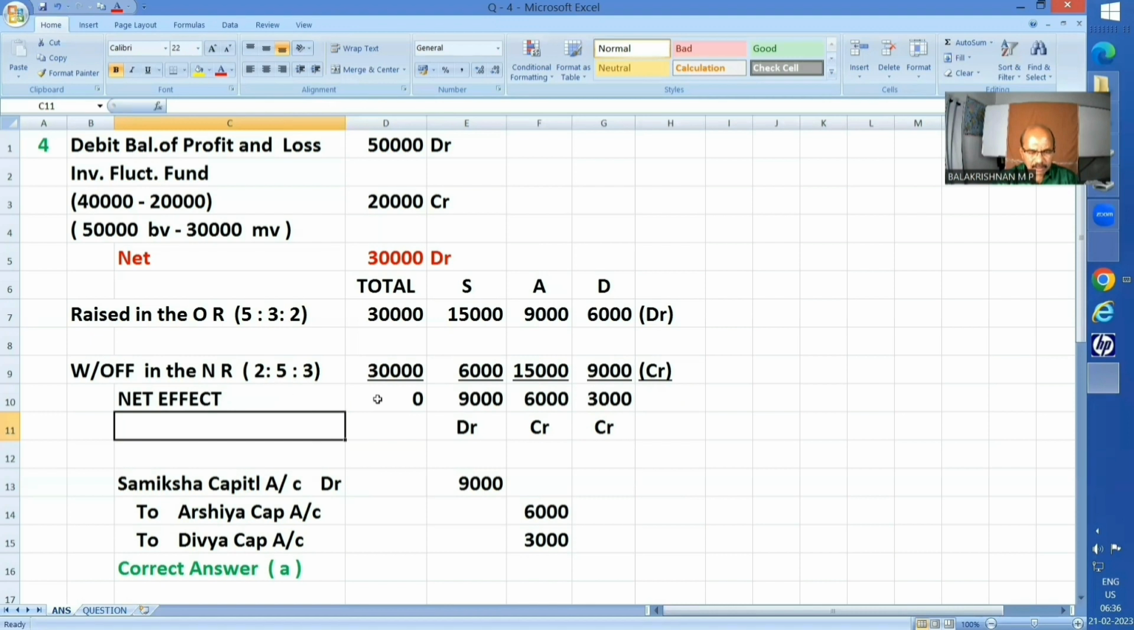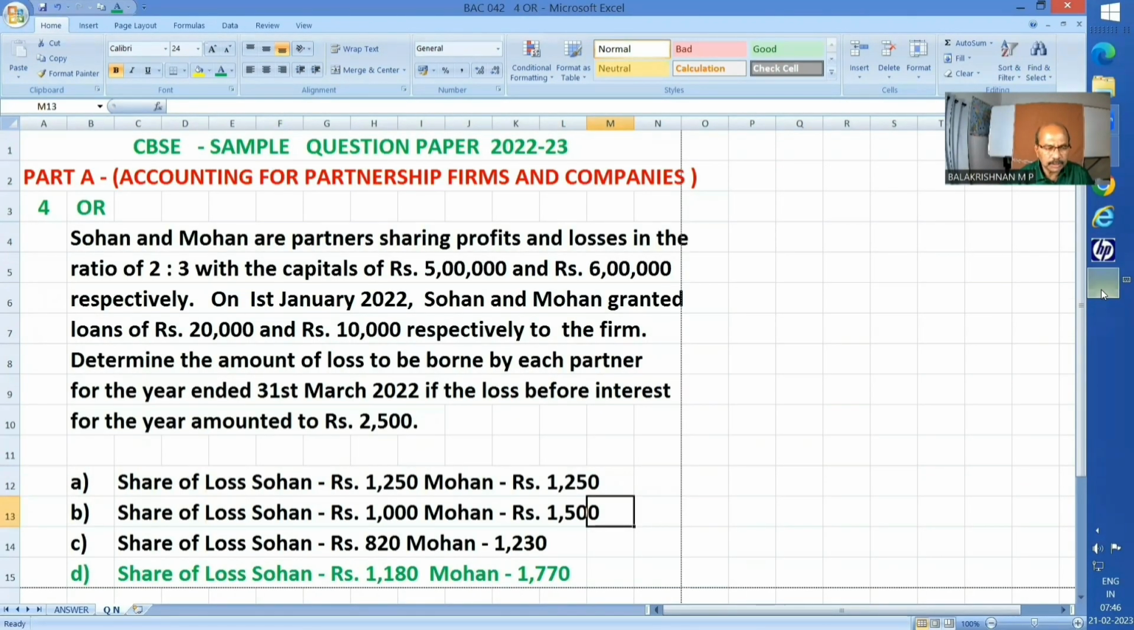That is done how? Raise in the old ratio and write off in the new ratio. So we have taken the total value, we raised it in the old ratio and written off in the new ratio. Net effect is this much. For that, a suitable journal entry has been passed. So next question. Next question, the alternative question of question number 4.